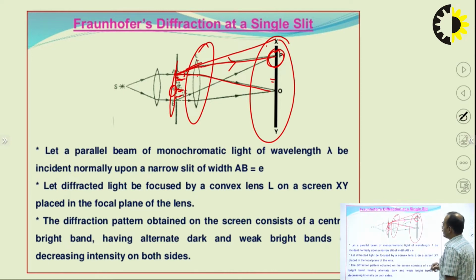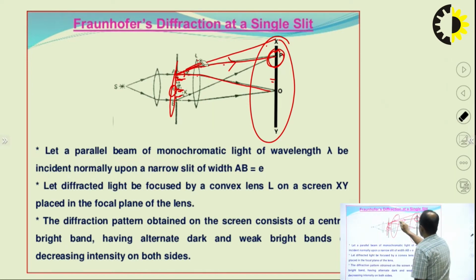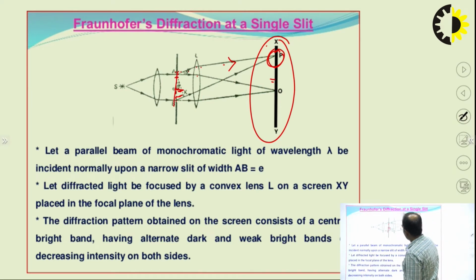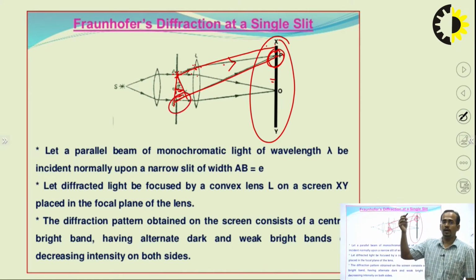So, for finding the path difference, we will draw the perpendicular from point A and point B. So, this is the path difference, you can see here. So, what will be the path difference? The wave travelling from this point to this point and from this point to this point. The wave is travelling in this direction, the wave is travelling in this direction. So, this distance travelled from A to P and K to P is same. The only difference is this BK. This will give the information about the path difference.